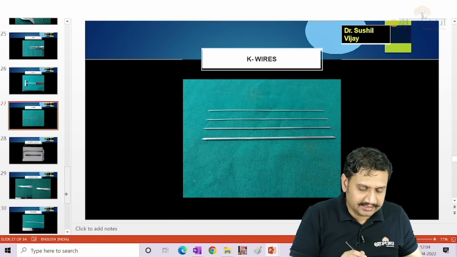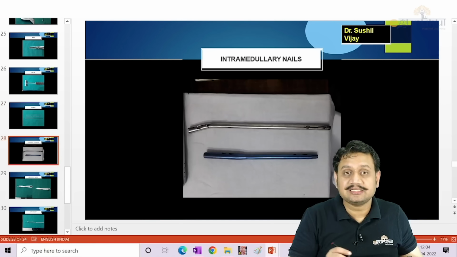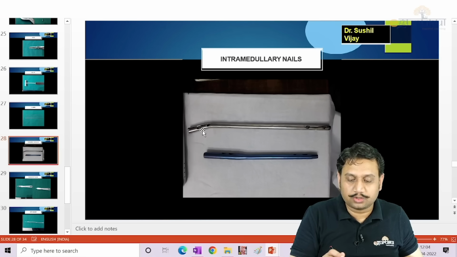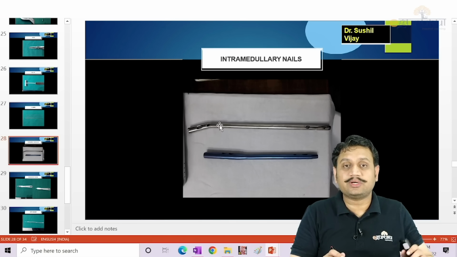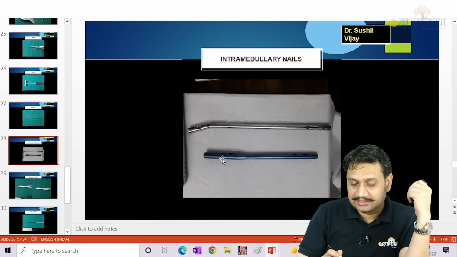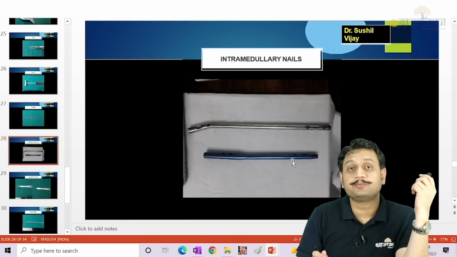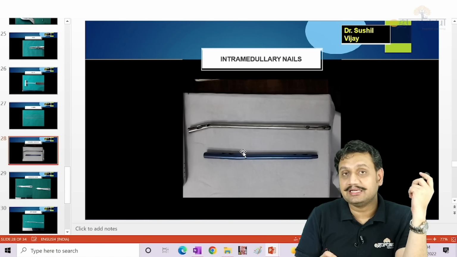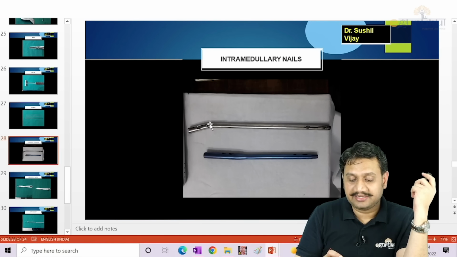Okay, these are two nails. The angulated one is always a tibial nail. Okay, the angulated one will always be a tibial nail, and the contoured one will always be a femoral nail. Femur doesn't have an angle. Okay, here in the nails, tibia will have an angle.